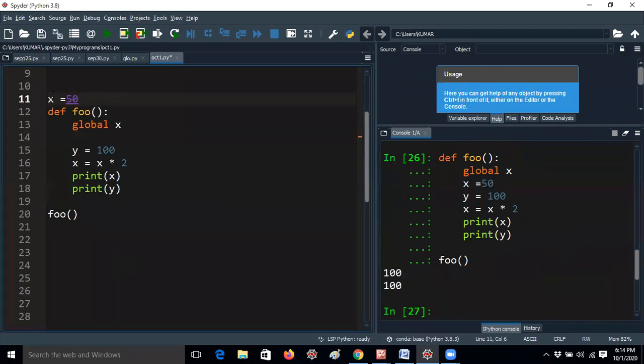Of course, everybody knows this, but in interviews they try to confuse a lot. So they give it like that only. That's the reason I'm telling. If I give x equal to 50 like that also, it will be accessible. Okay, and I will ask one more doubt, guys. Now I would like to print x after the foo function. Okay, that means here. Now I am giving print x after the foo function. Will it work or not? I would like to ask you guys.